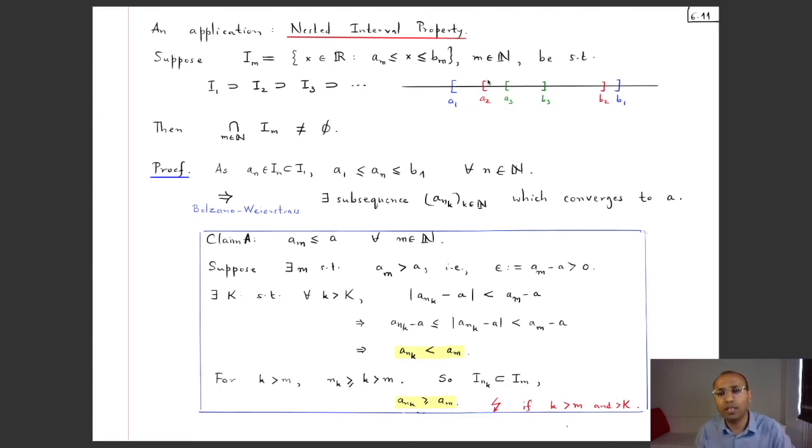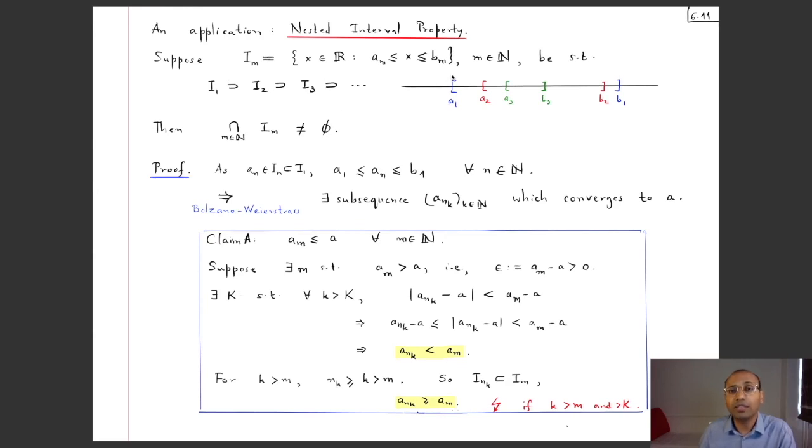I5 is a subset of I4 and so on. Okay, so if I draw I1 in blue it looks like this compact interval from A1 to B1, and I2 then is something which is contained in I1. So maybe it is like this red compact interval A2 to B2. Then I3 is a subset of I2. So maybe it's the green set A3 B3 and so on.